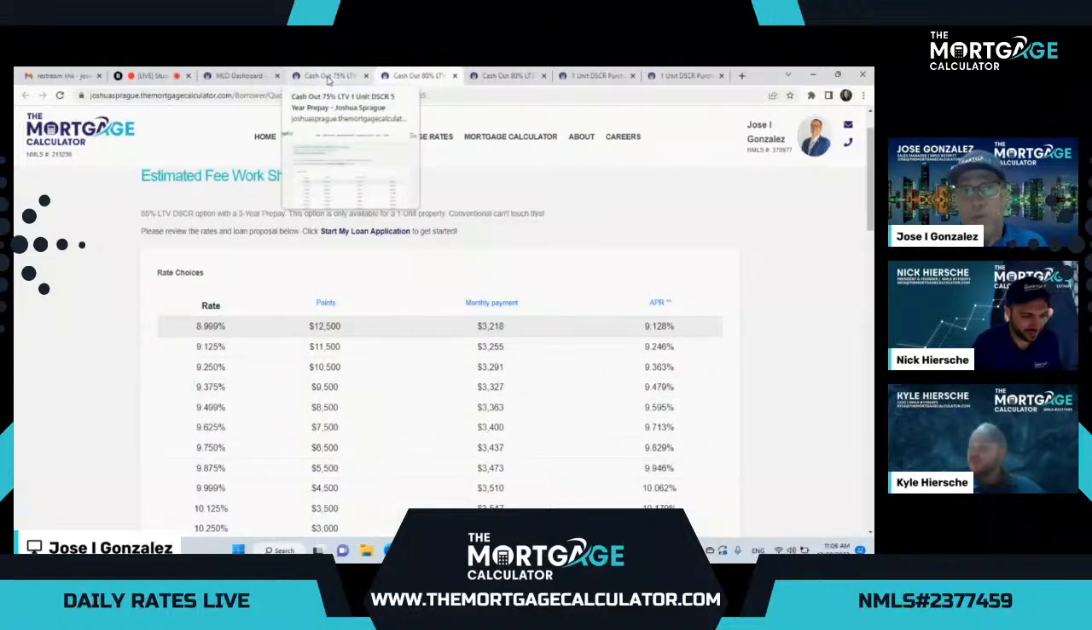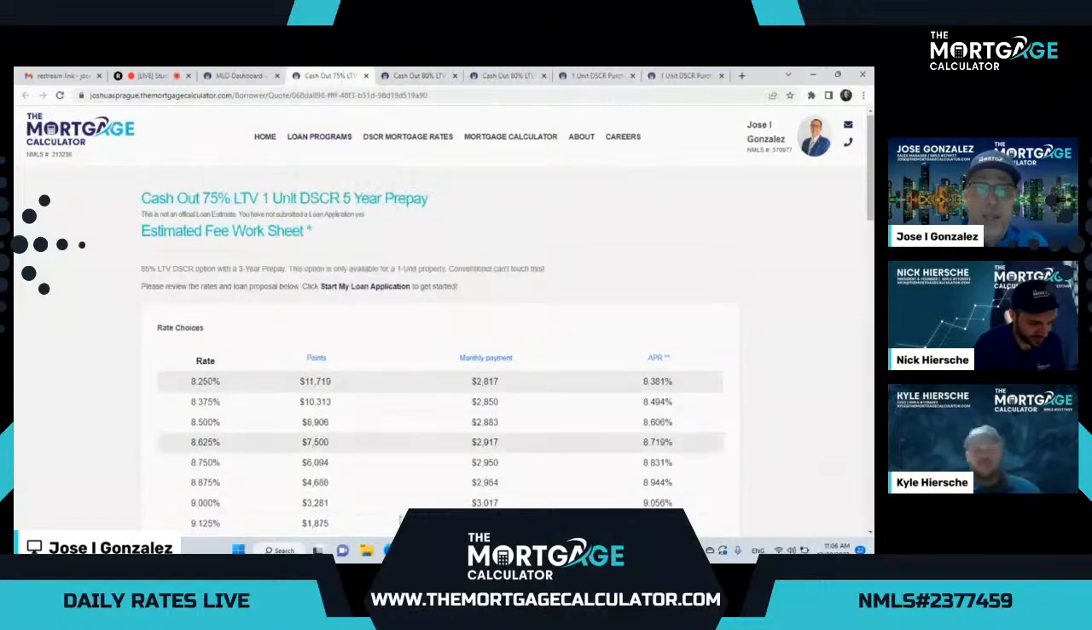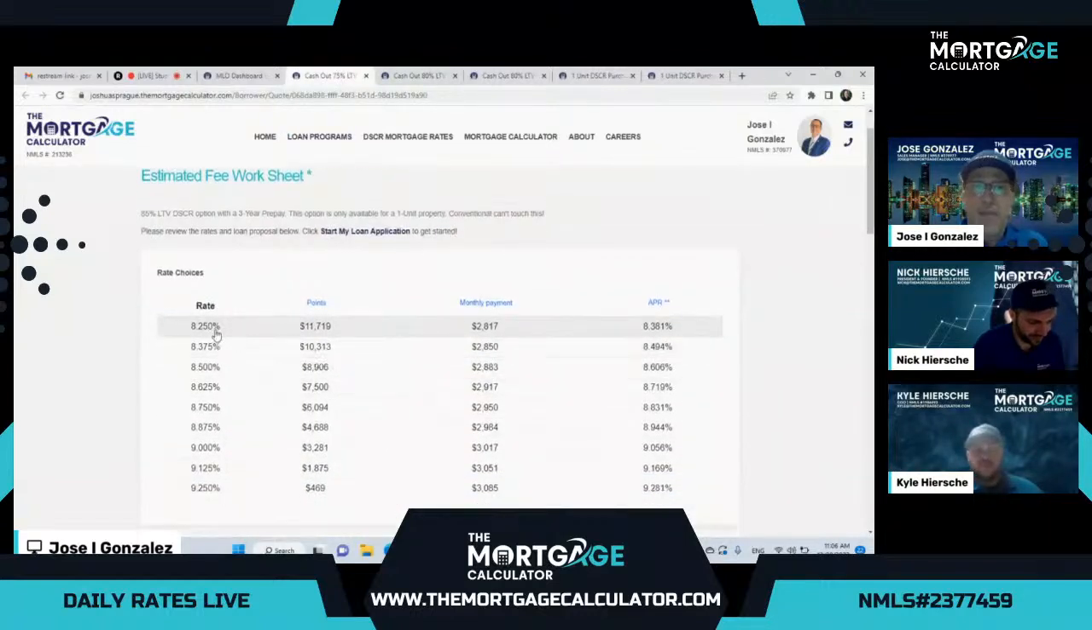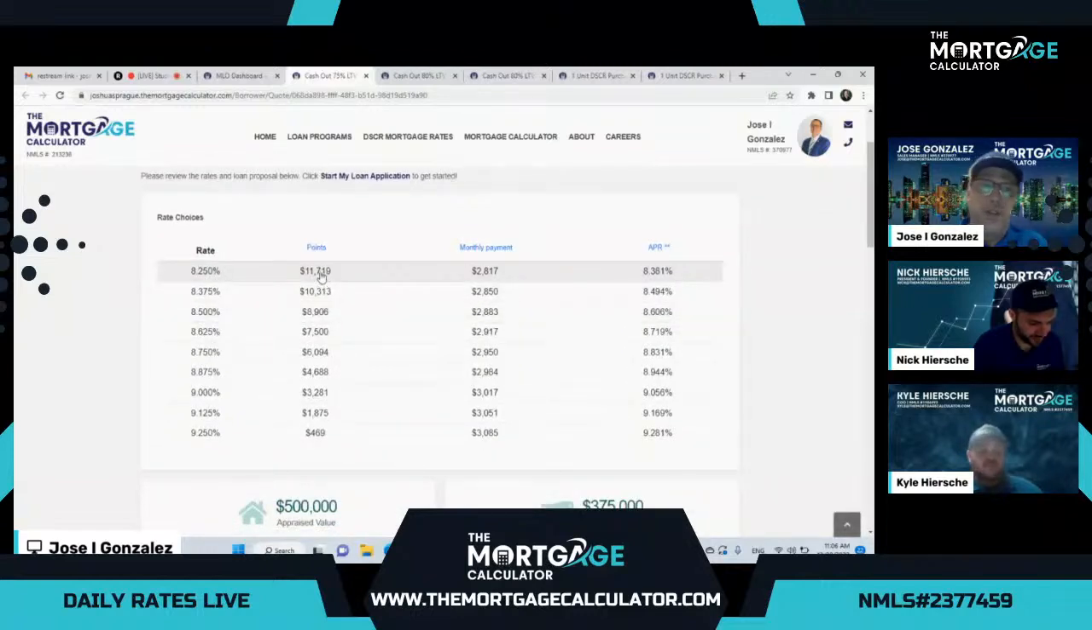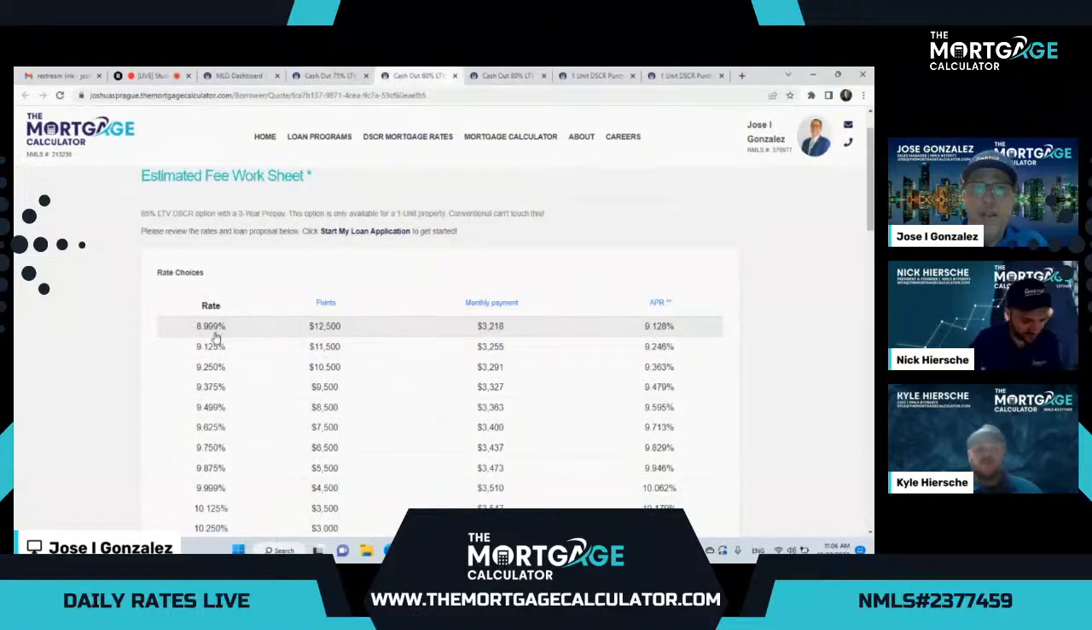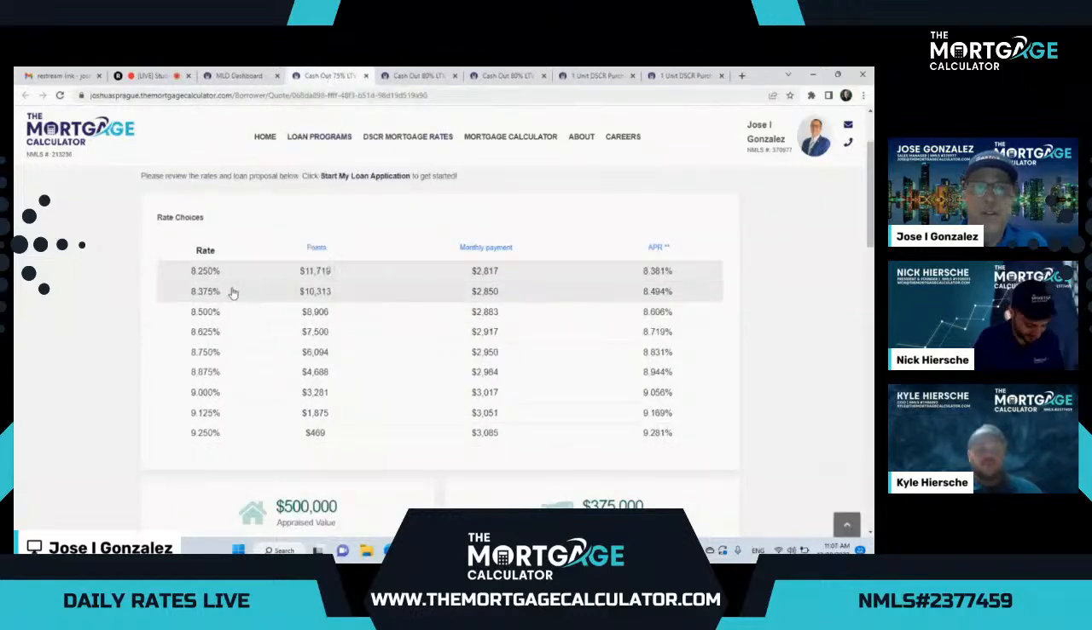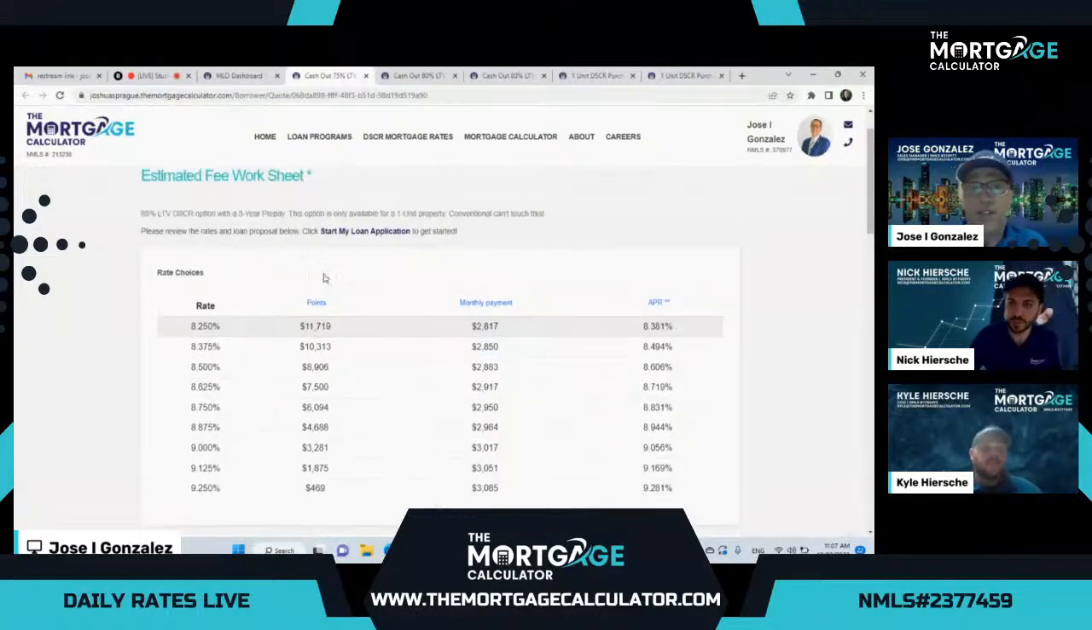Now, just to show you the difference, if you go to a 75, always want to put things in context. The same loan, one unit with the 5 year prepay, now you're looking at 8.25 with even lower buy down. So the other one here, we were 8.99 at the 80% with 12,500 in buy down cost. Here you're looking at 8.25 with 11,719. So it does get better for the borrower. Obviously, at a 75.